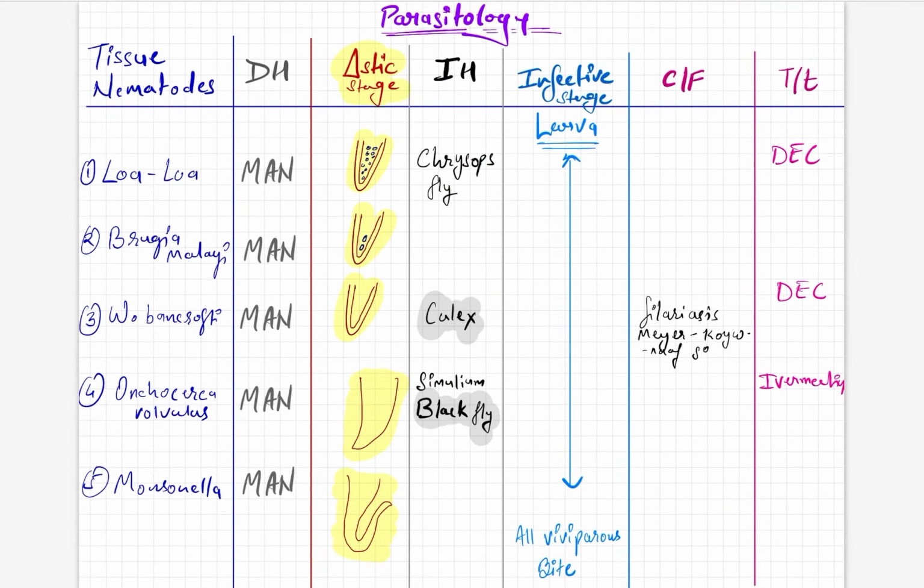Now coming to tissue nematodes. Here I said the larva will have some specific features, like the sheath, the number of nuclei, whether it is two or full of nuclei, or they don't have the sheath, whether the tip is pointed or curved. The diagnostic stage is the only question which they majorly ask from the tissue nematodes, and also the intermediate hosts of Onchocerca and Bancrofti, which are black fly and Culex.